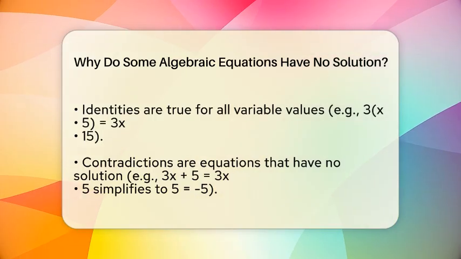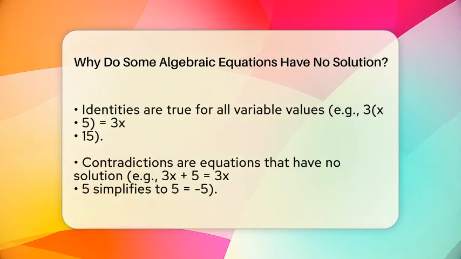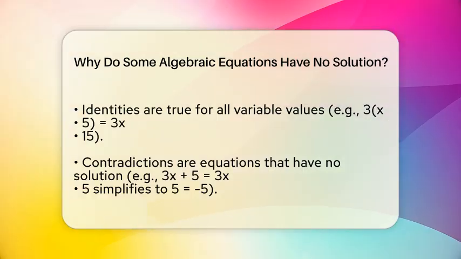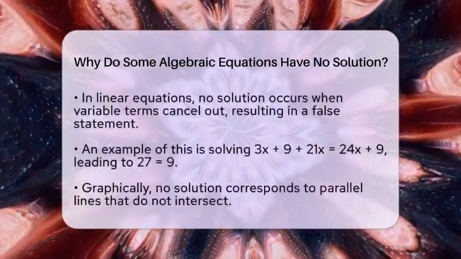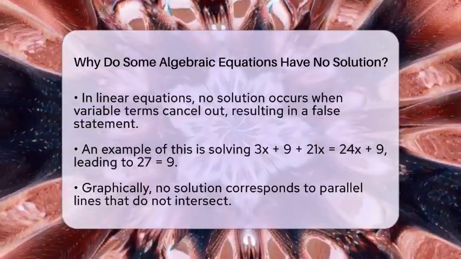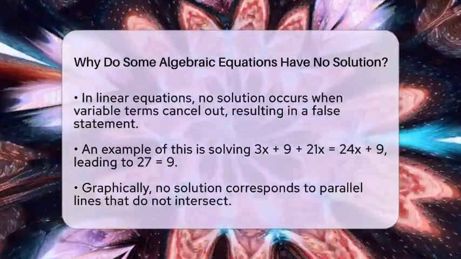Now let's talk about contradictions, which are equations that have no solution. An example is 3 times a variable plus 5 equals 3 times the variable minus 5. When you simplify both sides, you end up with a false statement, such as 5 equals negative 5. This cannot be true for any value of the variable.